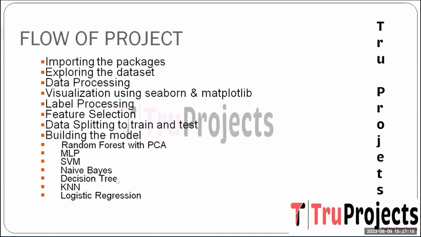And the next one is decision tree. It is a tree-like model that divides the data based on the attribute values, ultimately leading to the classification decision. In this project, the decision tree is constructed to discern the key attributes in the URLs that contribute to the malicious nature. By recursively partitioning the data, the model aims to uncover the patterns that aid in the classification. And the next one is KNN, which stands for K-nearest neighbor.